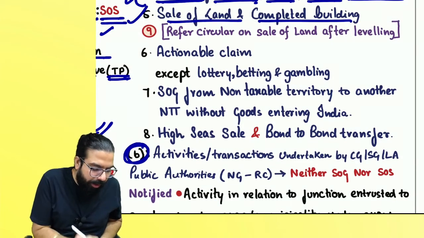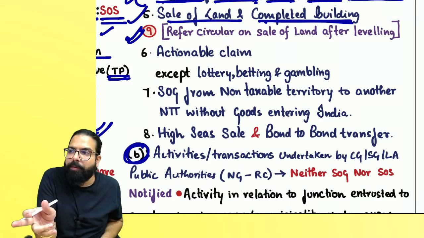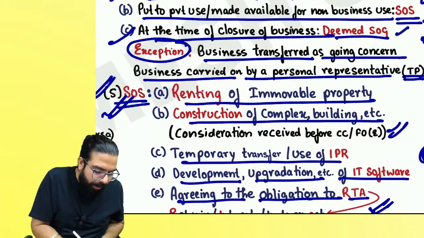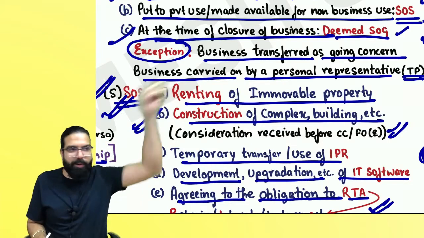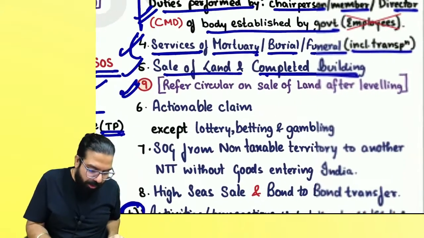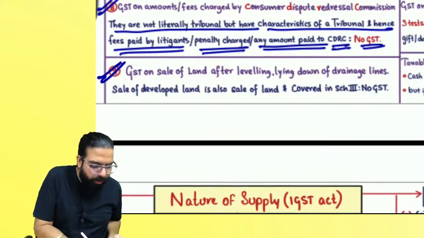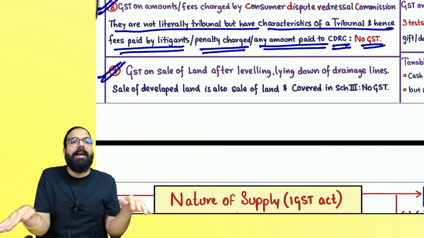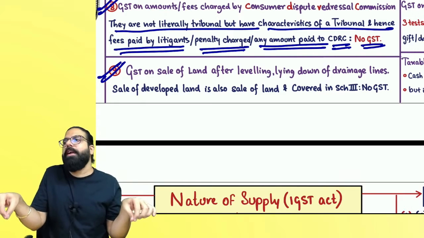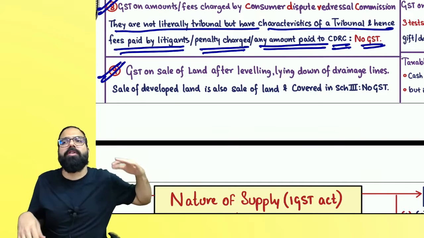The next one over here is, if it is not a completed building and you go ahead and sell, the entire contract will come under construction, supply of service. Entire contract with GST will come. When registering, stamp duty also will come. Everyone over here. Refer a circular on sale of land after levelling. I have told whether you sell land, that is also neither supply of goods nor supply of service. Levelled land, cutting out plots, laying down the drainage pipeline and selling it, then also it's a sale of land and neither supply of goods nor supply of service.